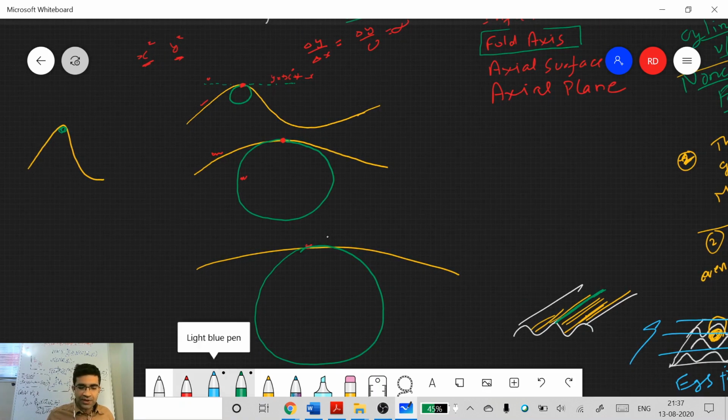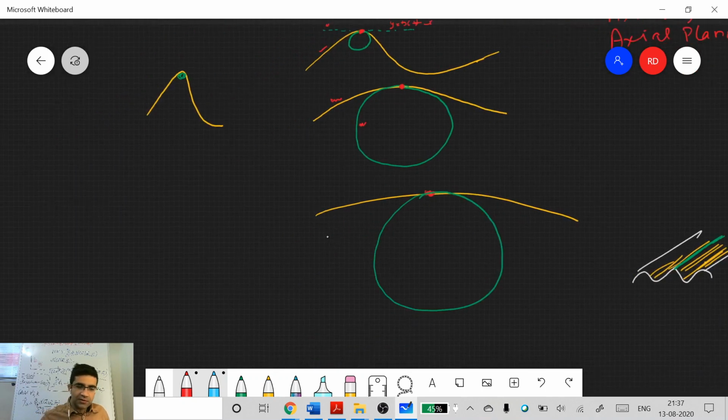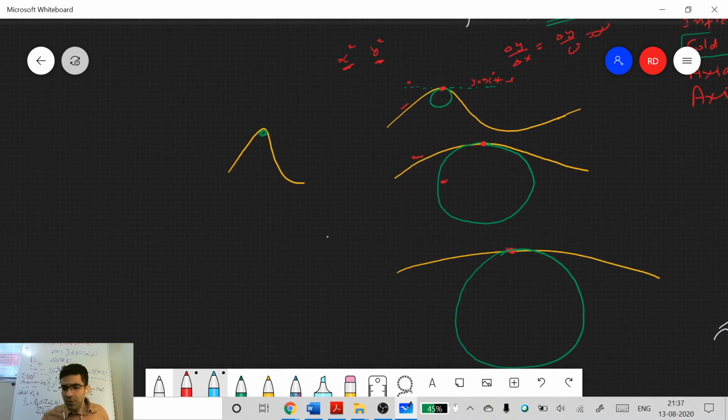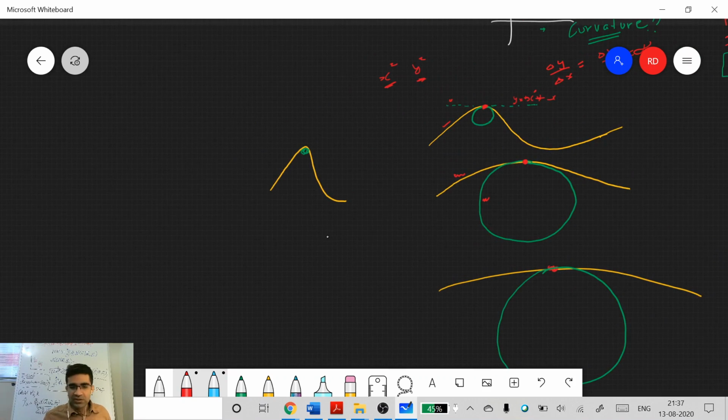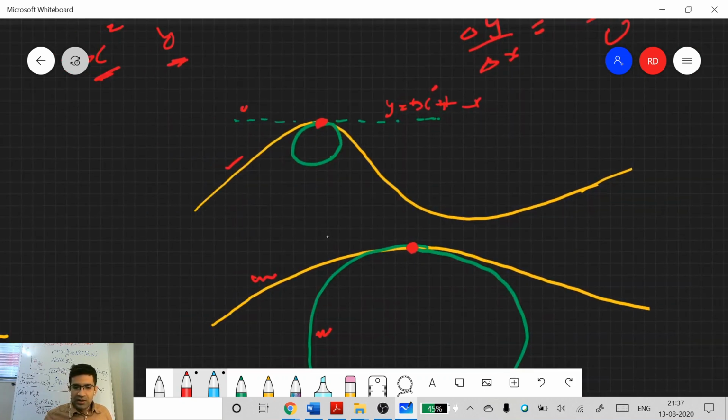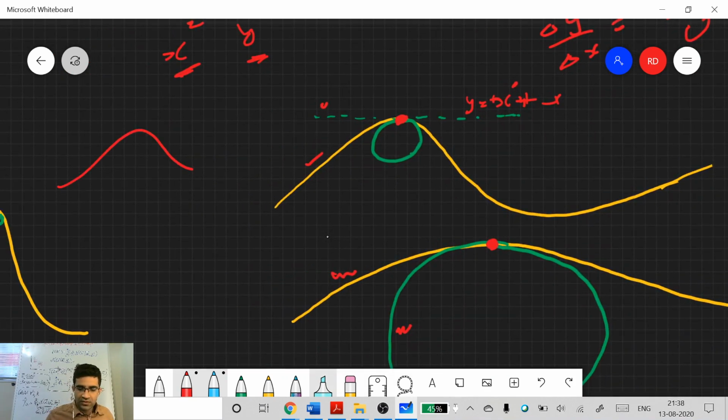Is it understood or should I repeat again? So for the tangential surface, I was hoping you can intuitively imagine this. But usually what we will try to do is, when we draw this tangent, let's say you have any curve, this yellow curve, it will have its own relationship y equals f(x).